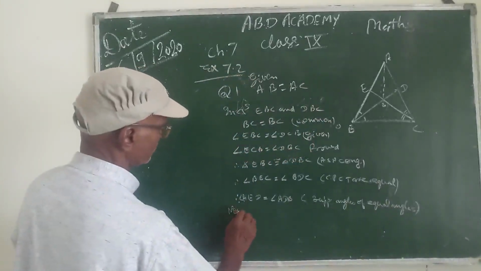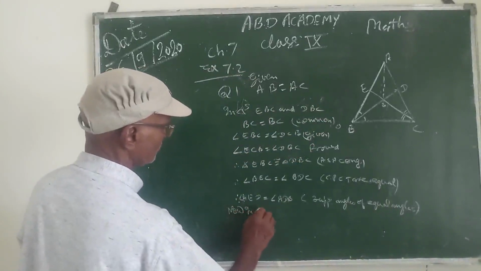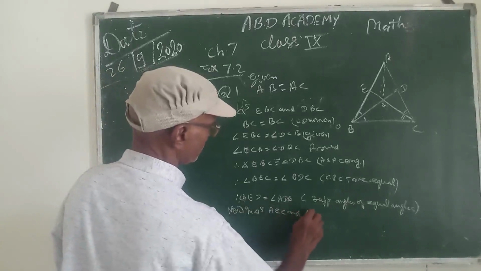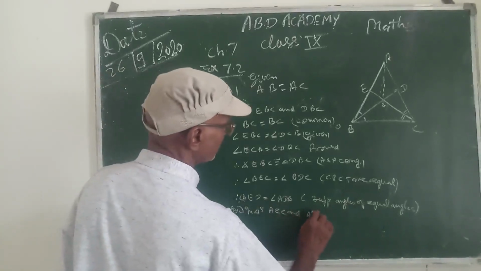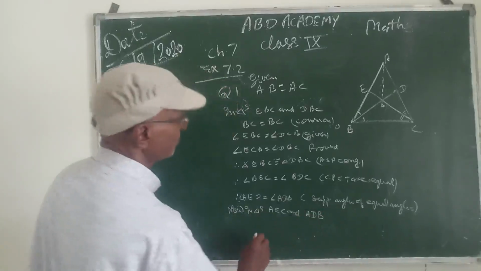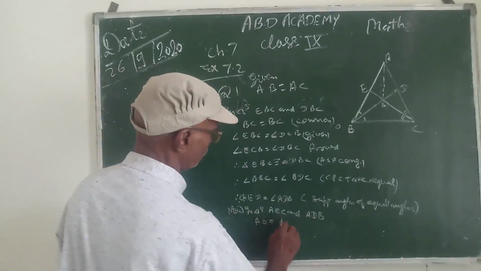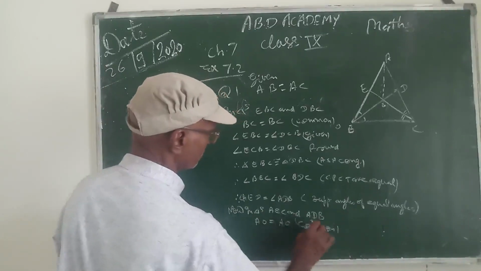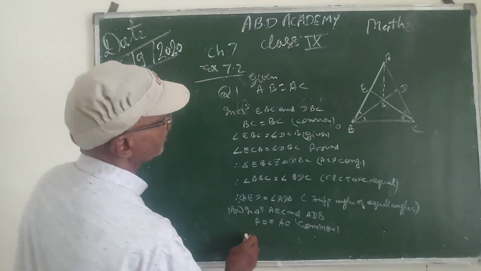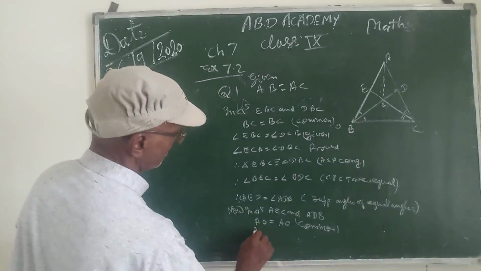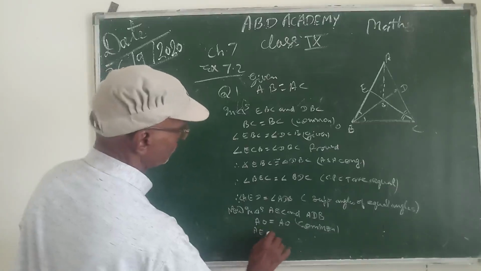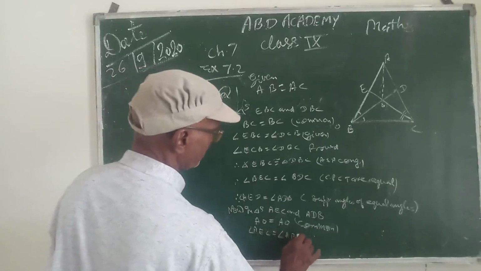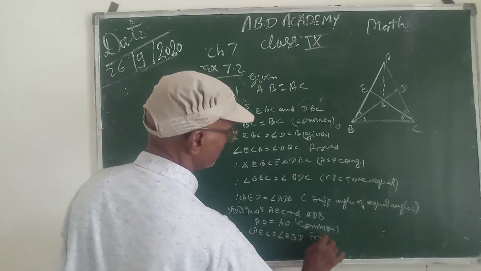Now in triangles AEC and ADB, here AO is equal to AO, common. And angle AEC is equal to angle ADB, proved above.